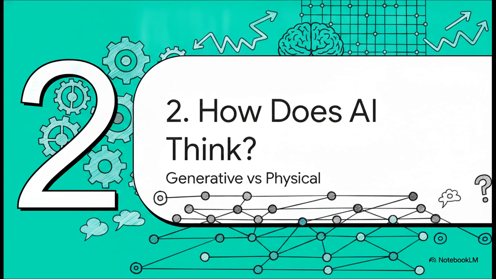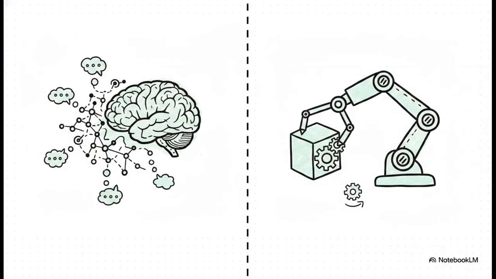Moving right along to part 2, how does AI think? Now, check out the sharp contrast between these 2 types of AI. On one hand, you have generative AI, like large language models. These guys map human thought into language vectors. They use gradient descent to minimize errors and basically hunt for the maximum likelihood of what the next word should be, based purely on statistical correlations.